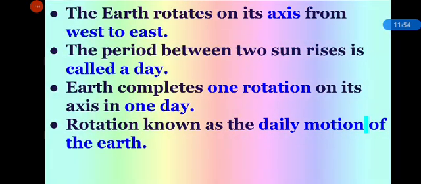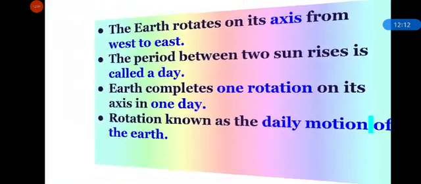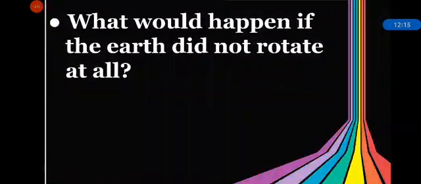That's why day and night happens. The rotation is known as the daily motion of the earth. Rotation causes day and night. That's why earth takes one day to complete one rotation. Now answer, what would happen if the earth did not rotate at all?